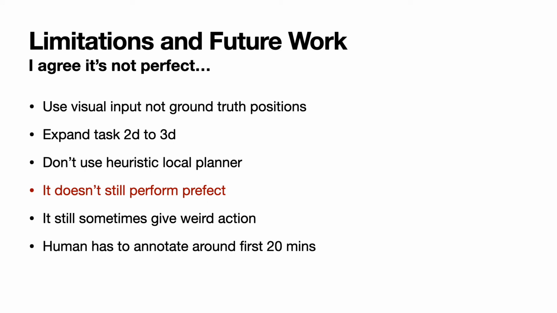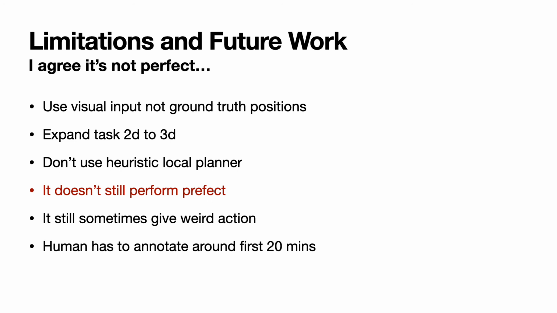The limitation and future work is that I didn't use any visual inputs. I just used obstacle position, goal position and robot position. So using visual input will be more fun, and there might be another way to use a heuristic local planner.